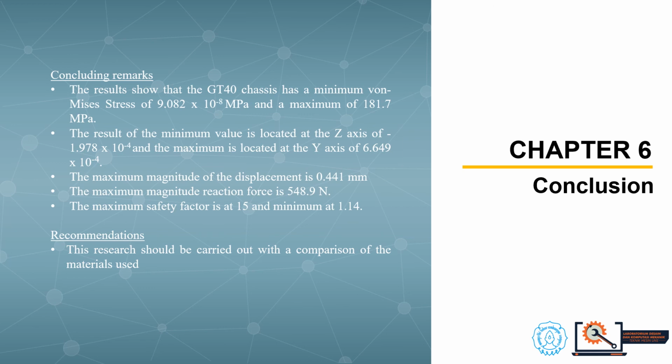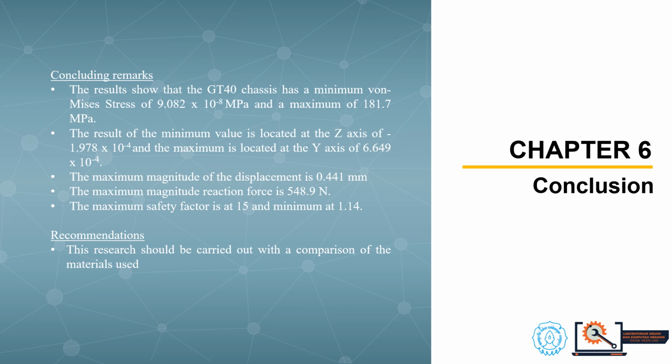1.978 multiplied 10 to the power of negative 4, and the maximum is located at the y-axis of 6.649 multiplied 10 to the power of negative 4. The maximum magnitude of the displacement is 0.441 mm.